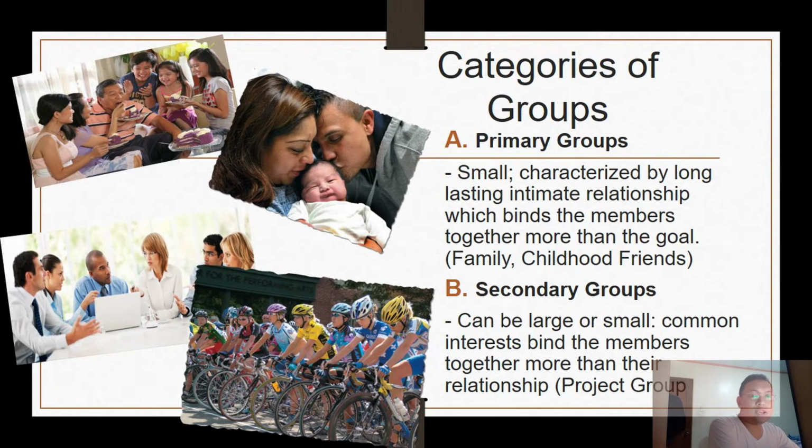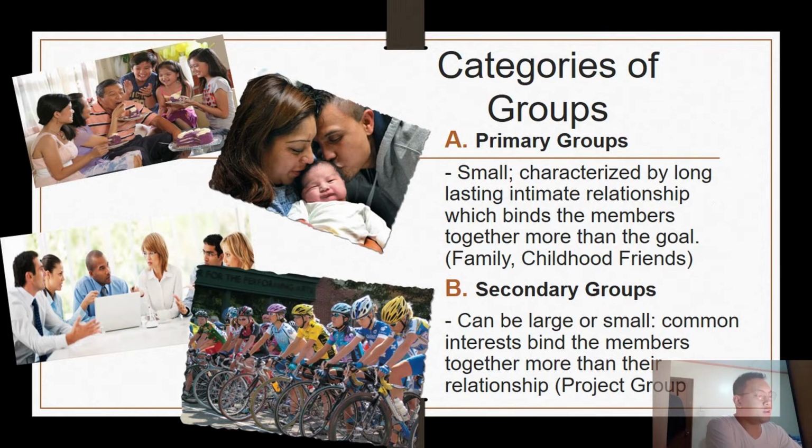We also have secondary groups. They can be large or small, and common interest binds the members together more than their relationship. Halimbawa, kagroup mo sa project or kagroup sa thesis or kagroup sa paggawa ng MT or PT, or group of bikers, study buddies, that they're just gathered there for a common aim, which is a project, a completion of thesis or whatever.